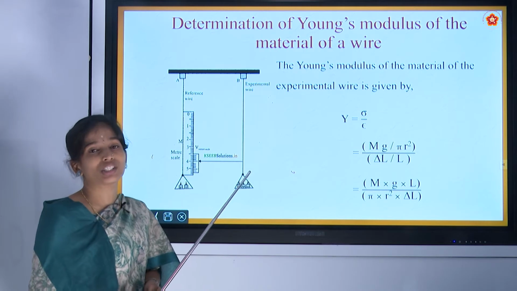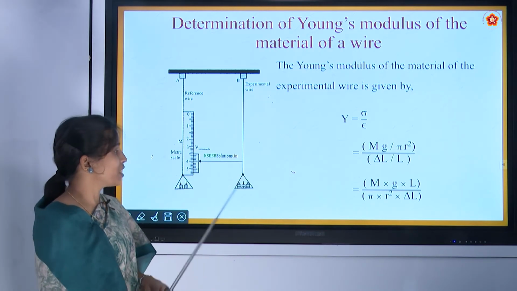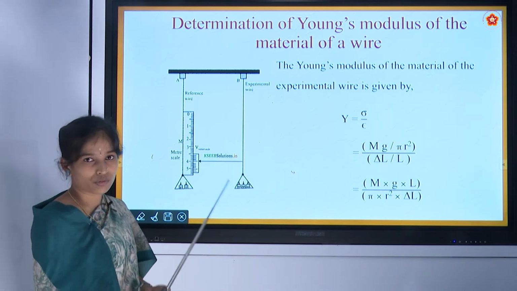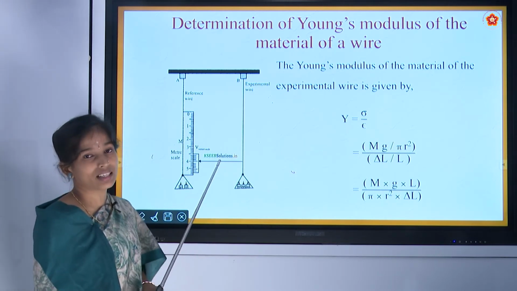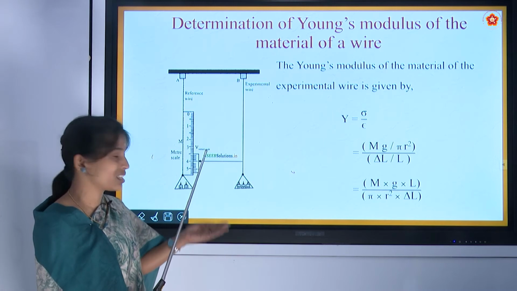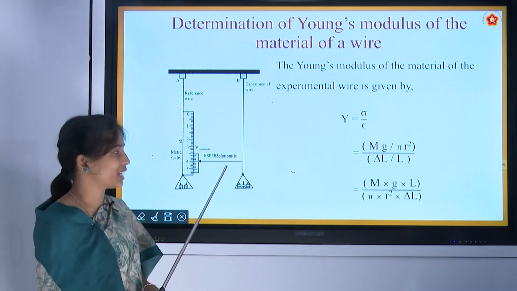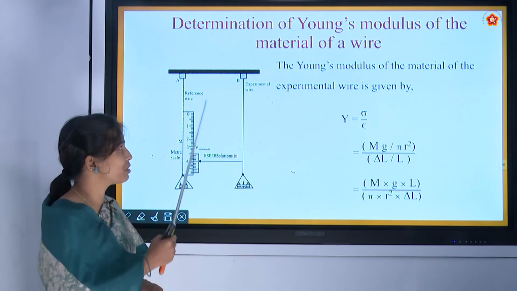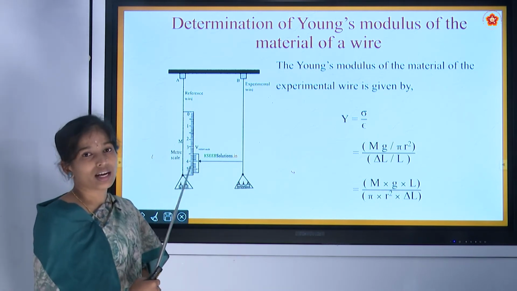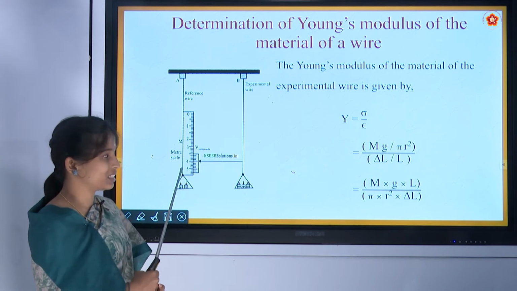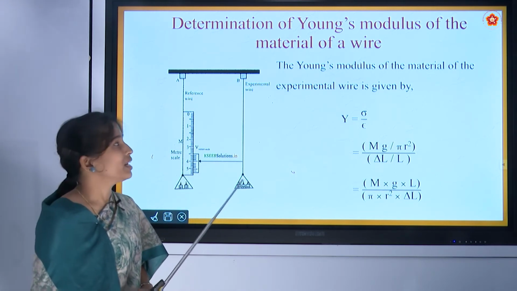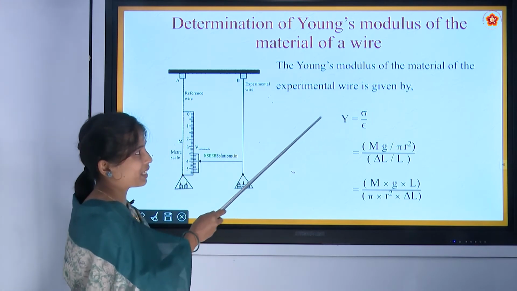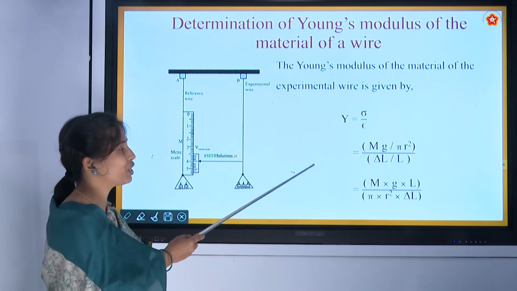Why we have taken g: here we are expanding this length downwards, and the force acting here is mg, and the acceleration is acceleration due to gravity. So from that we can calculate force, and we will know the length before, and the change in length is shown by this scale.